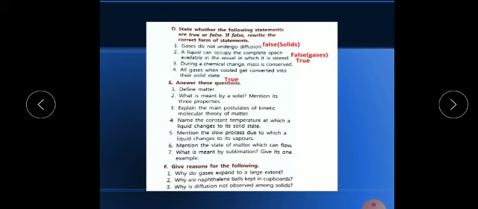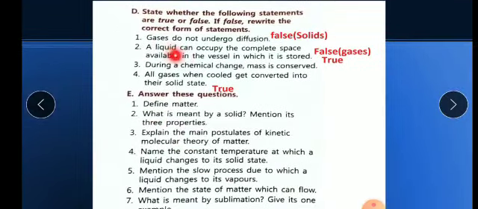Now D part is state whether the following statements are true or false. The same thing, true or false, but here we should rewrite the correct form of the statement. Okay, we should correct it. Now the first one is, gases do not undergo diffusion. So this is a false statement. Solid will come in place of gases. Solids do not undergo diffusion. I have not cut the words here, but you can write by yourself. Solids do not undergo diffusion. This is the correct one.